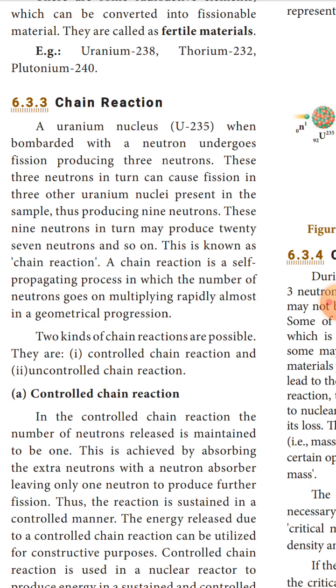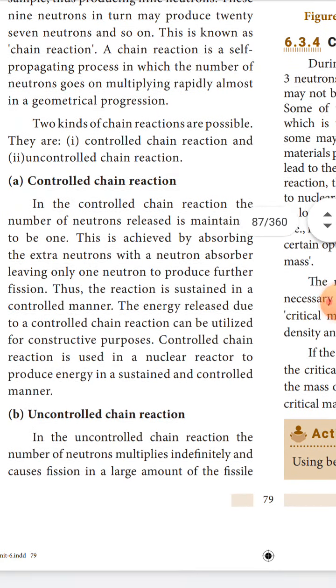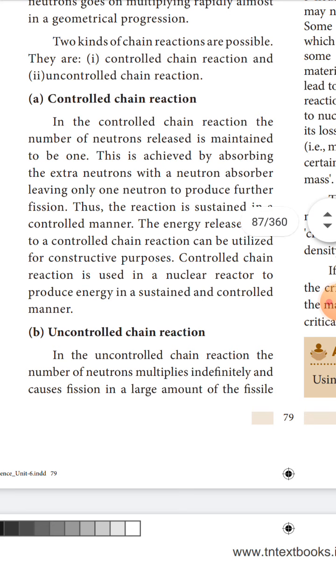They are controlled chain reaction and uncontrolled chain reaction. What is a controlled chain reaction? In the controlled chain reaction, the number of neutrons released is maintained to be 1. This is achieved by absorbing the extra neutrons with a neutron absorber, leaving only one neutron to produce further fission. Thus, the reaction is sustained in a controlled manner.